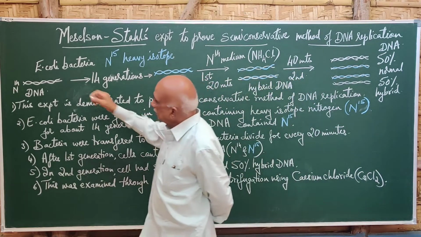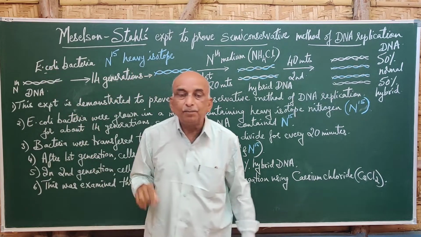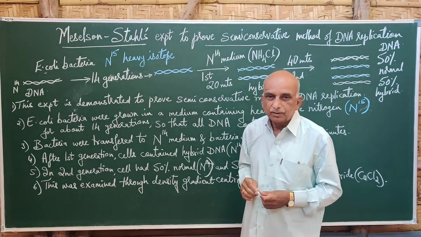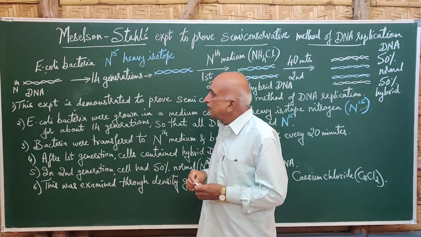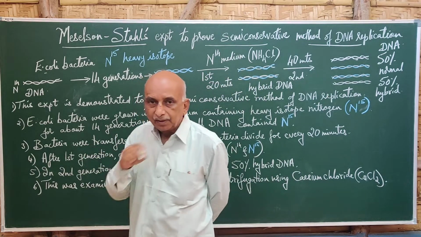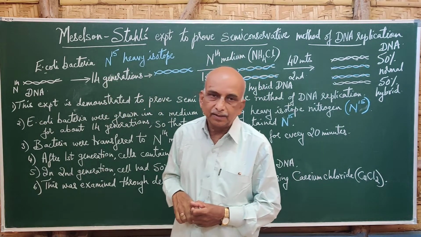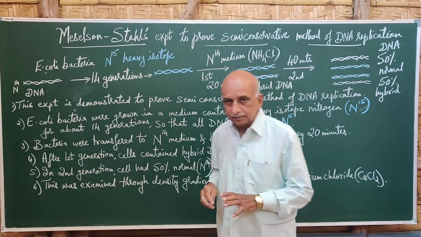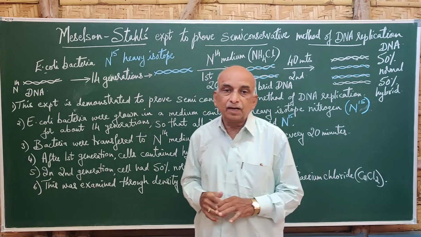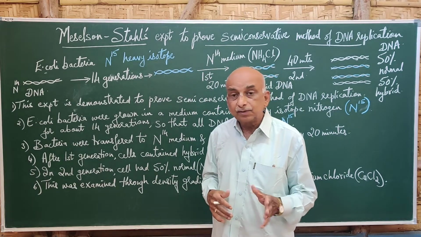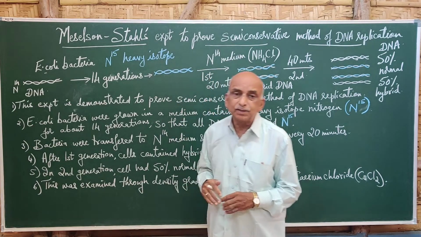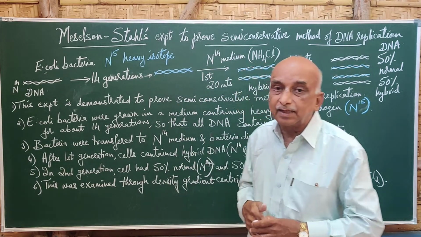Meselson and Stahl selected the E. coli bacteria. Escherichia coli is usually written as E. coli, so there is no need to write the long form. E. coli is a harmless bacteria, and it is easily cultured in the laboratory, which is why it is called a genetic tool and is a commonly used organism for genetic studies.